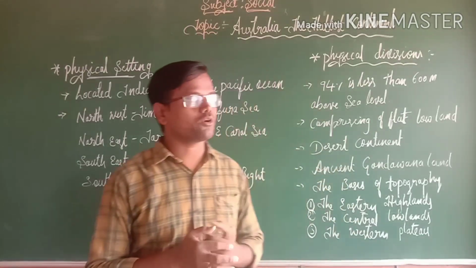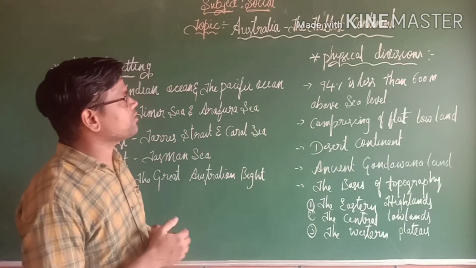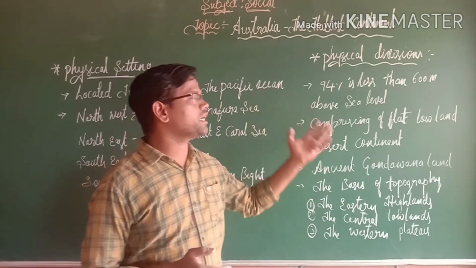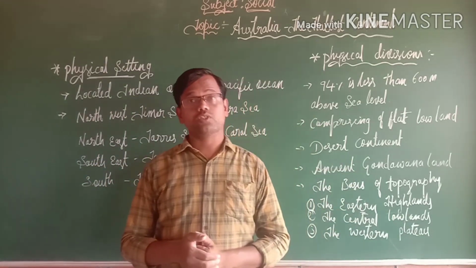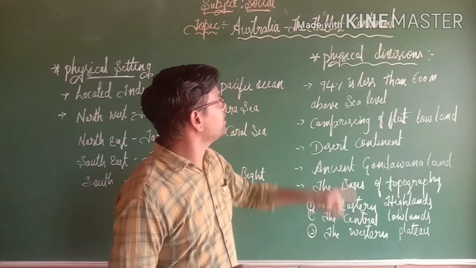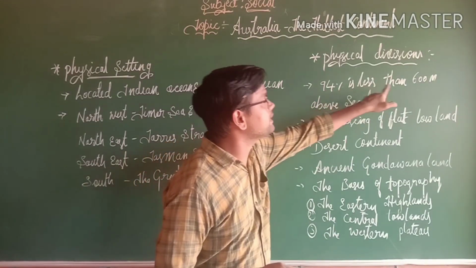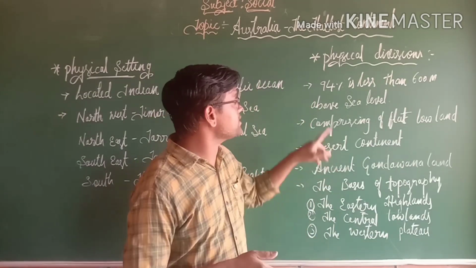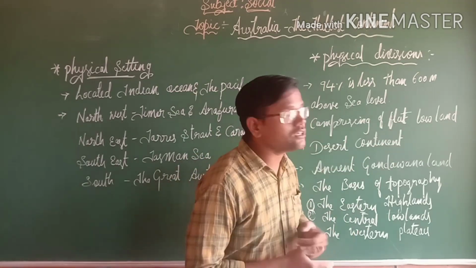The next important point is the physical divisions. Let us discuss the physical divisions of Australia. Of the total land surface in Australia, 94% is less than 600 meters above sea level, comprising flat lowland.